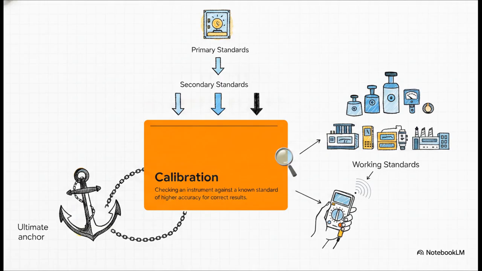We rely on this strict, cascading hierarchy. We have highly protected primary standards kept in absolutely pristine conditions, and those are used to calibrate secondary standards. Those secondary standards are then used to calibrate everyday working standards in labs and factories, which finally calibrate the instrument you're actually holding in your hand. This unbroken chain is the whole shebang. It's what gives a measurement its actual meaning.